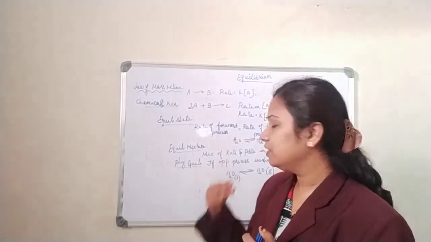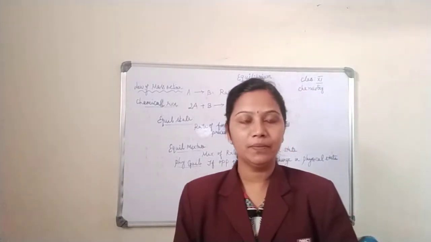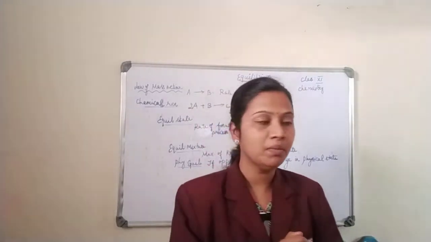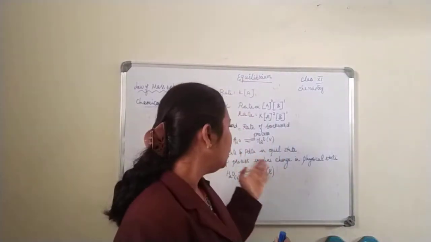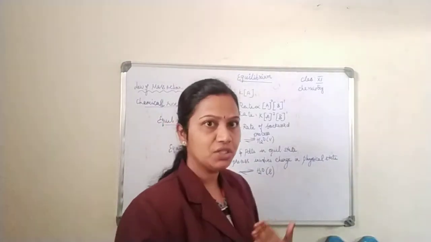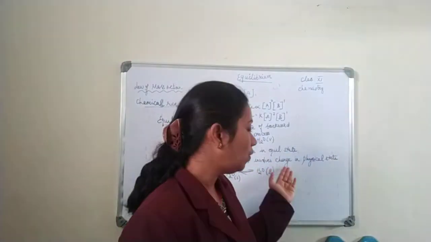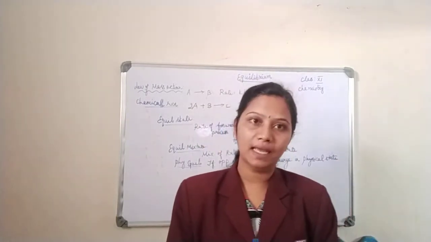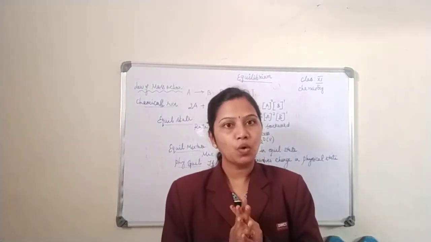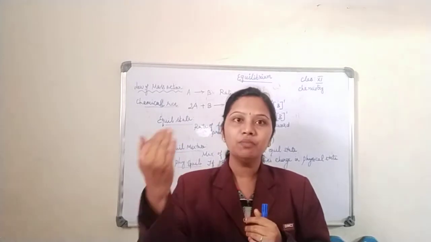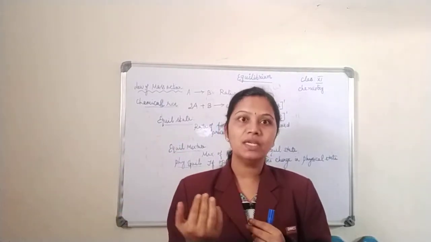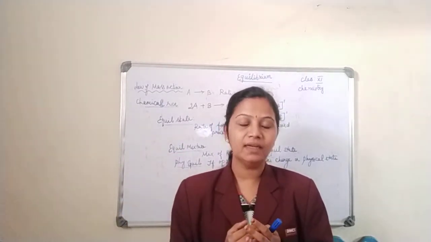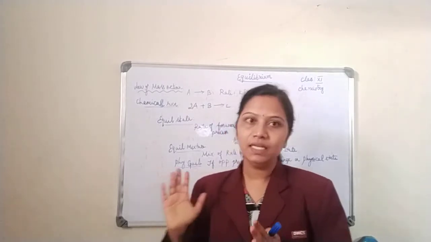And the next definition is physical equilibrium. So what is physical equilibrium? Suppose you have an opposing reaction which involves a change in the physical state, then I will call that physical equilibrium. If my opposing reaction changes the physical state of a reactant, then it is called physical equilibrium.